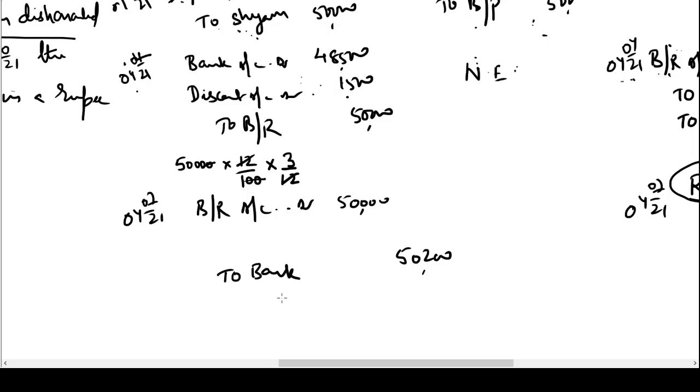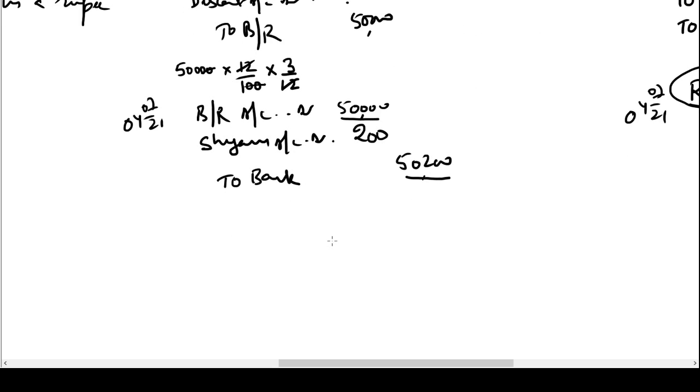If you are maintaining a bank account in our books, deposits will always be debited, withdrawals are credited. Money has been withdrawn from my bank account, hence 50,200 will be credited. 50,000 is for the bill and remaining 200 is the noting charges which I have to recover from Shyam. Hence Shyam account will be debited with 200 rupees.